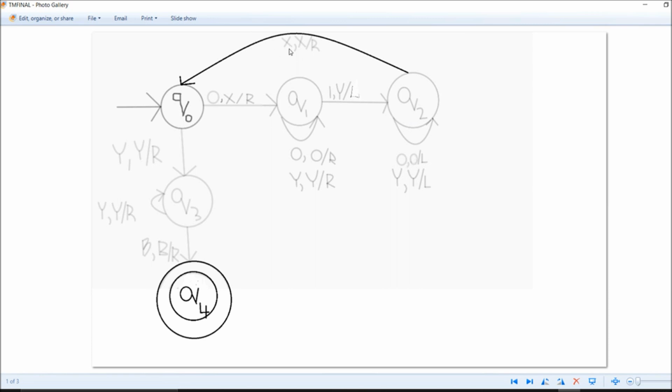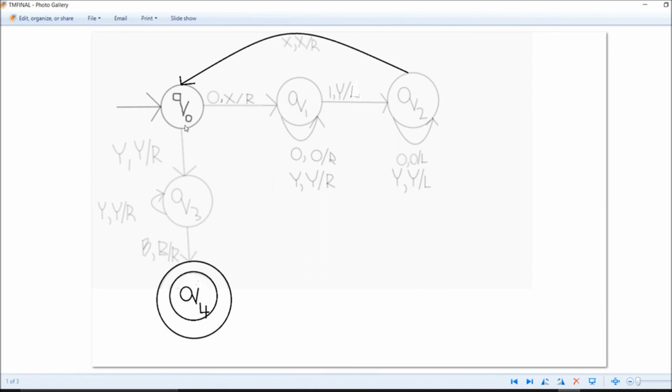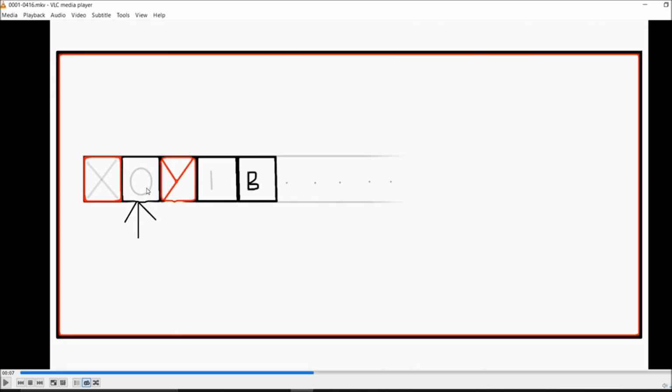And what happens if I get x, then I should keep the x itself and move to the right. So I will reach here once again. And if I get input 0, so suppose here I got 0. Once again I got input as a 0. So as you can see, I've moved to x and then come back to here, and if I got 0, what happens, I just tell them to keep this stuff and put an x and go for the right. Originally I will get 0 and I will put x and I'll get to the y.